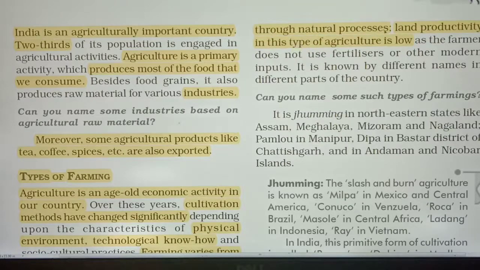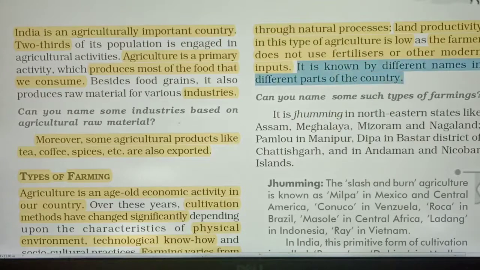What is there in this farming? Primitive subsistence farming, the productivity from the land is low, means they can produce only for their own survival or for their family survival, as the farmers do not use fertilizers or any modern inputs. I told you they are using traditional farming.